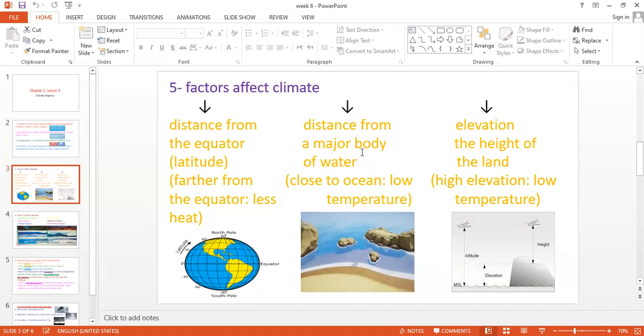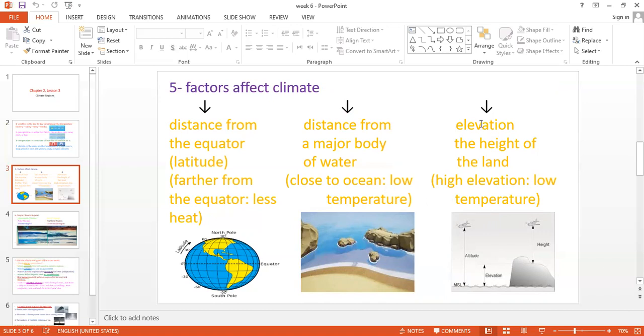After that, number two, the distance from a major body of water. Any body of water, be it a sea or an ocean. If you live in front of the sea, of course you have cold weather or a cold climate. But if you live away from the ocean or the sea, it's hot. All of us experienced that before because we live in a coastal city. So if your home is in front of the sea, you have cold weather and a cold climate, of course. And if you live away from the sea, it's hot.